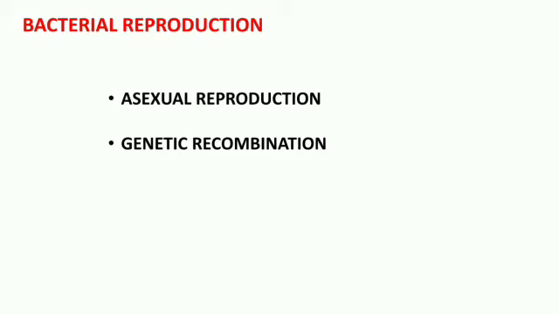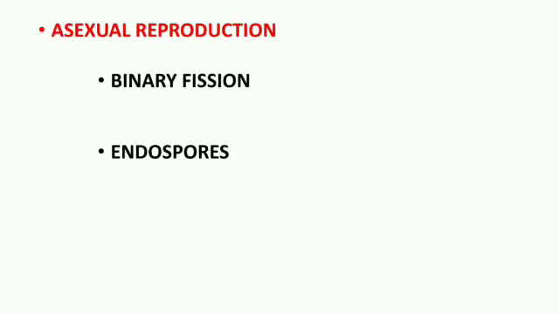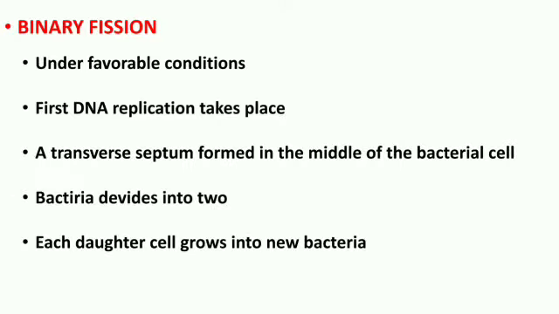Bacterial reproduction. Bacteria reproduce by two methods. One is asexual reproduction. Second one is genetic recombination. Let us see the first one, asexual reproduction. And this asexual reproduction can be done in two different ways. One is binary fission, another one is endospores. Let us see binary fission.